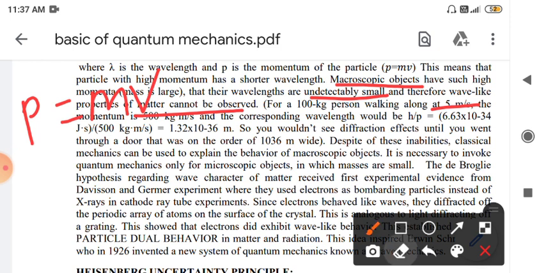Next, we get the wavelength of that particular object, here a 100 kg person. The wavelength comes out to be of the order of 10 raised to minus 36 meter. You would not be able to see this much wavelength.